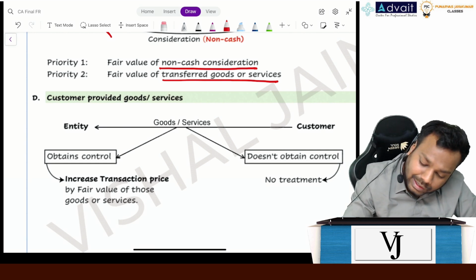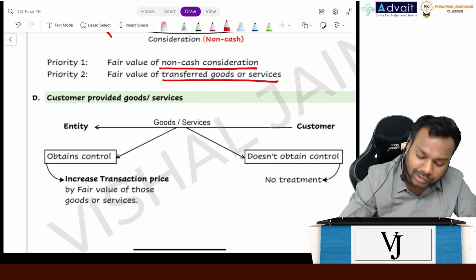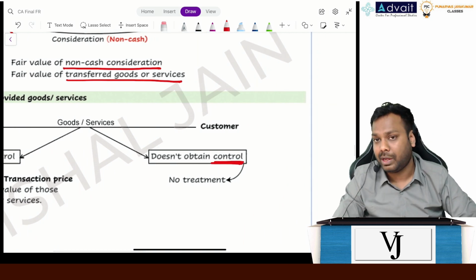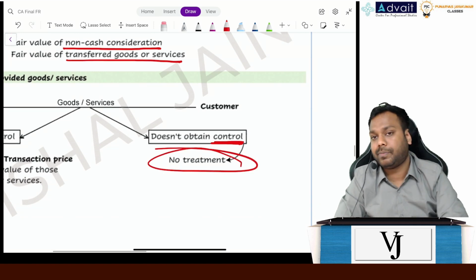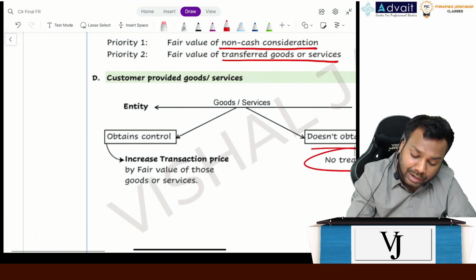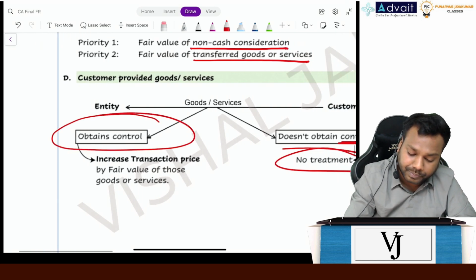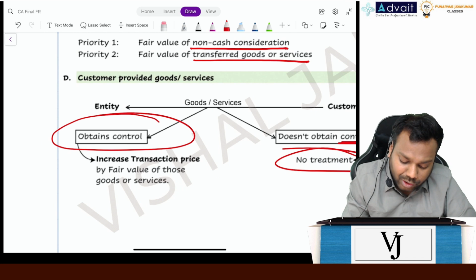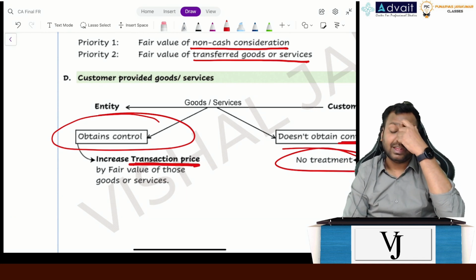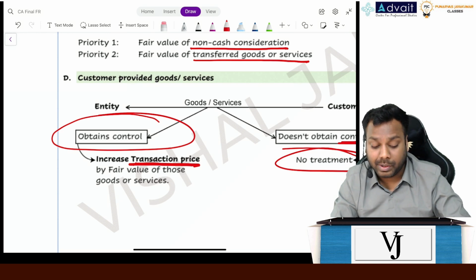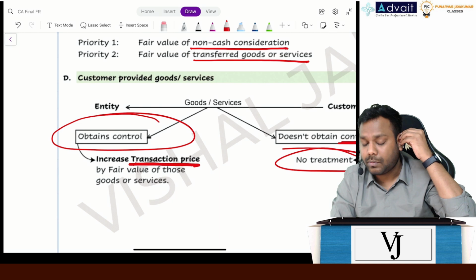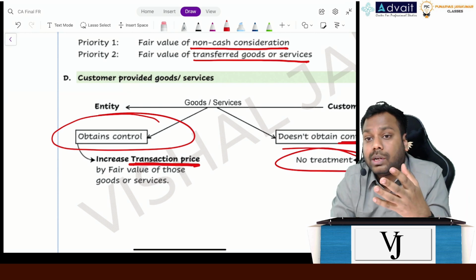So it says when the customer gives any goods or services to the entity for which the control doesn't get transferred, there is no treatment for that. But if the control gets transferred, you have to increase your transaction price for that. Meaning thereby, let's suppose the customer gives goods or services to the entity.